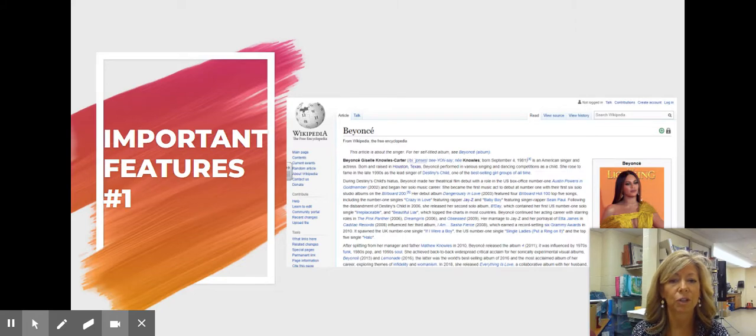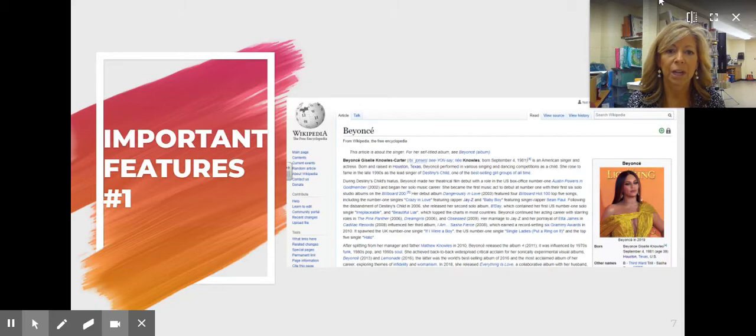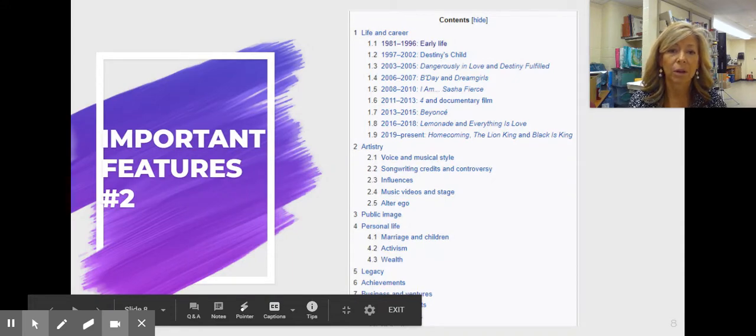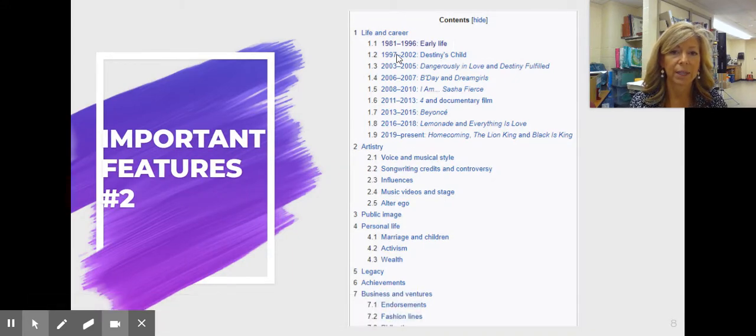So here are some common features in Wikipedia. Just going to move this a little bit. So when you go to a web page in Wikipedia, you're going to get an image of the topic. In this case, it's a person. And the information at the beginning of the article is really an overview of their life. There's also a table of contents, and you can see that a lot of this text is in blue, and that's because it's all hyperlinks to specific parts of the article within Wikipedia.